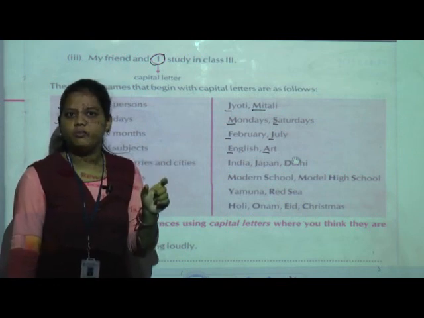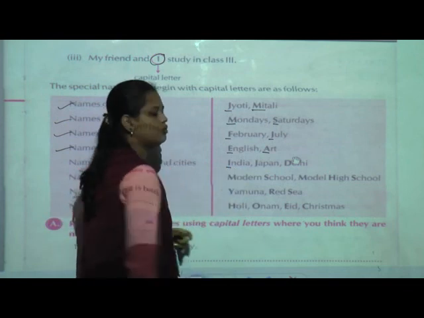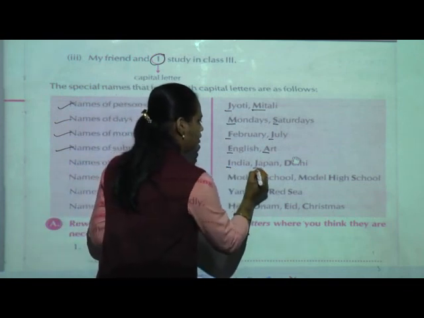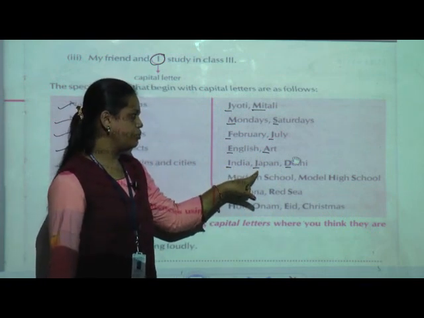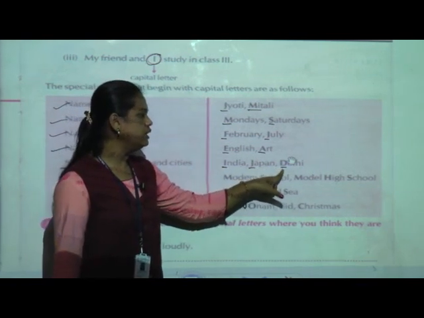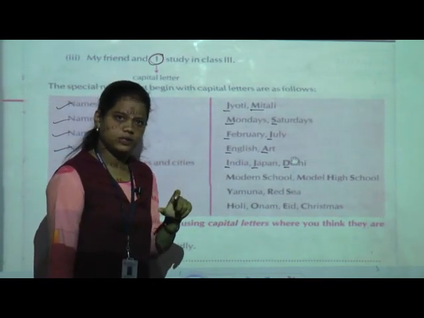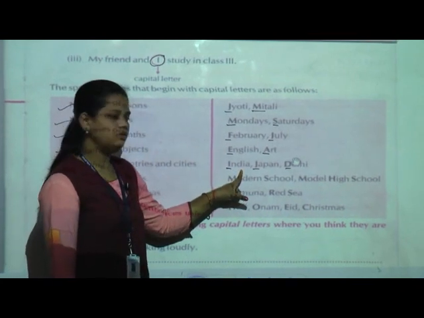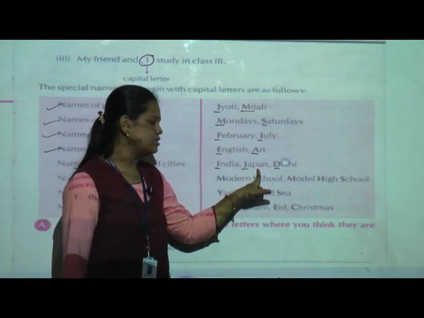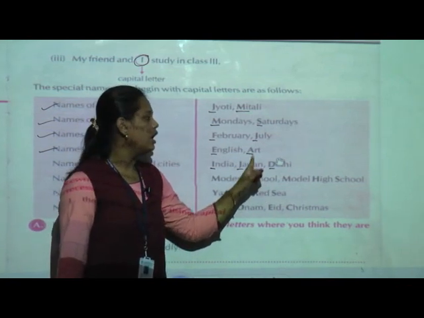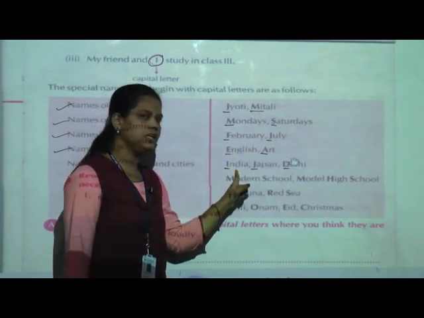So that time whenever you are going to write, what do you have to use for the first letter? The first letter you have to use is a capital letter. Now here India I, Japan J, and Delhi D. These letters are written in capital. India is the country located in the Asia continent. Japan is another country, and Delhi is one of the cities located in our India.